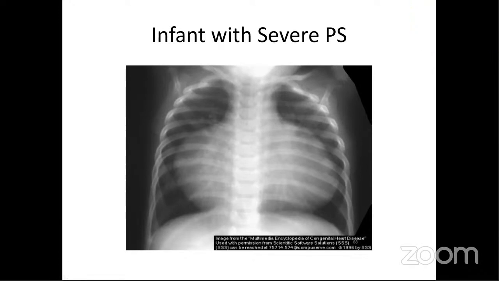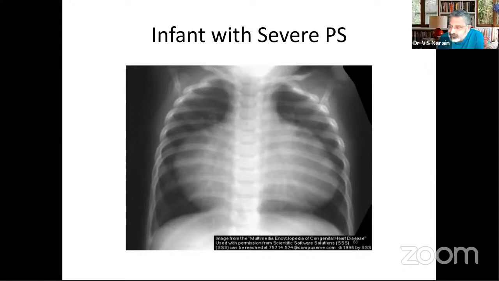Sir, can we use the word pulmonary bay? Is this word specifically to be used only in TOF, or can we use it whenever you have a...? No, pulmonary bay is the area where the pulmonary arteries are parked. So if the main pulmonary artery disappears, the bay is empty. If it is parked there, it is full. So bay simply means an area which is used for parking the main pulmonary artery, to my mind. So I say the pulmonary bay is full or the pulmonary bay is empty.